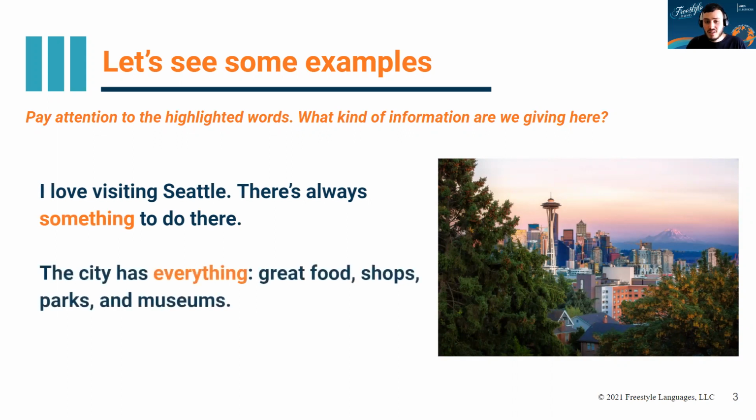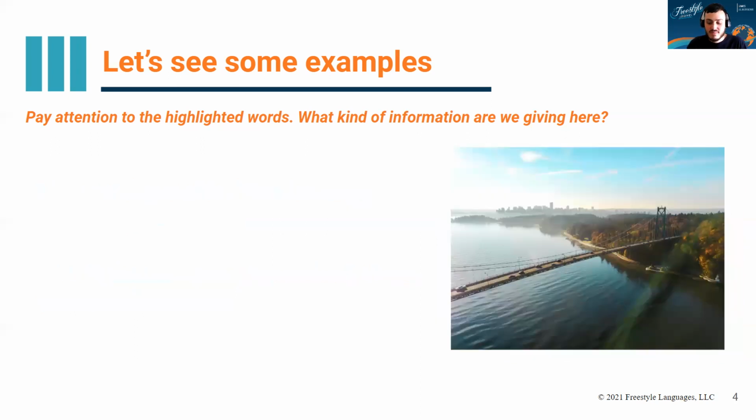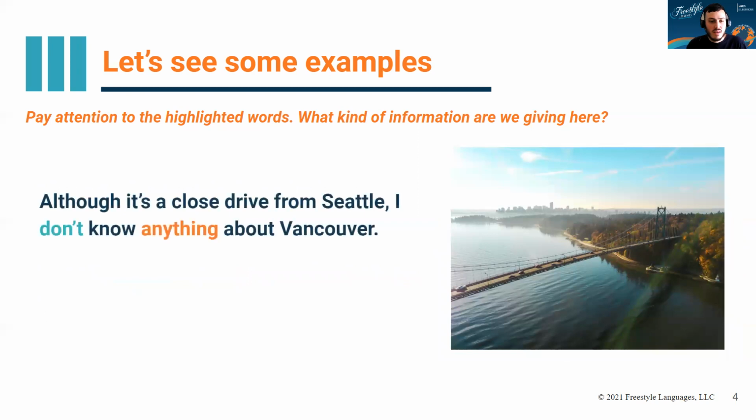The city has everything. Great food, shops, parks, and museums. Everything. What does the city have? Although it's a close drive from Seattle, I don't know anything about Vancouver. Do you know anything about Vancouver?